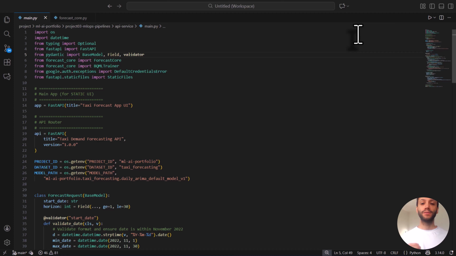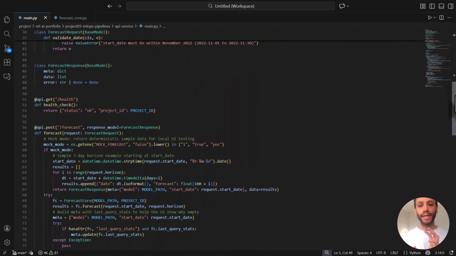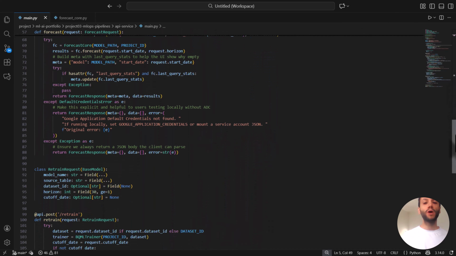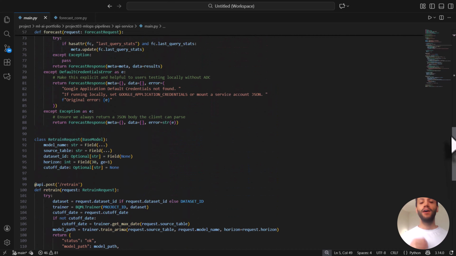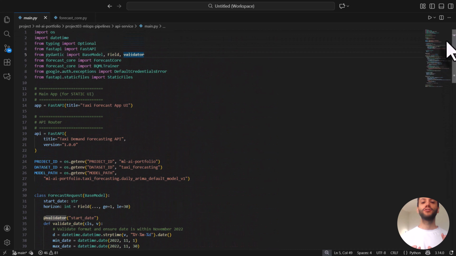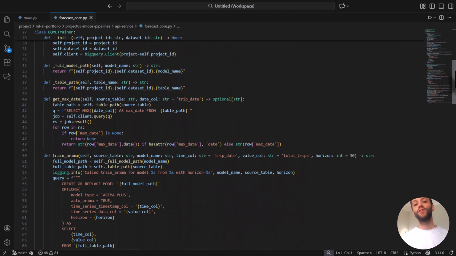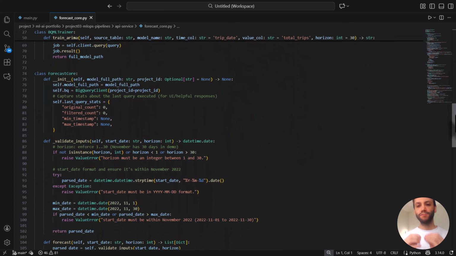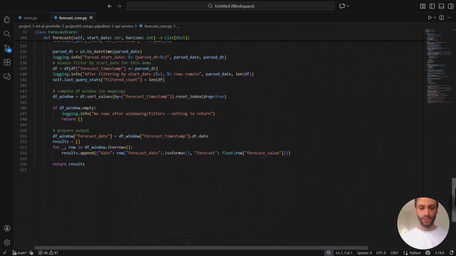The file contains the core computation layer. The design keeps the API thin and pushes all business logic into a reusable module. To demonstrate the model visually and interactively, a small UI was built with a date picker to choose the forecast start date, a horizon selector, a button to trigger API calls, and a clean results table. This provides a simple and user-friendly interface for running forecasts without writing any SQL code.